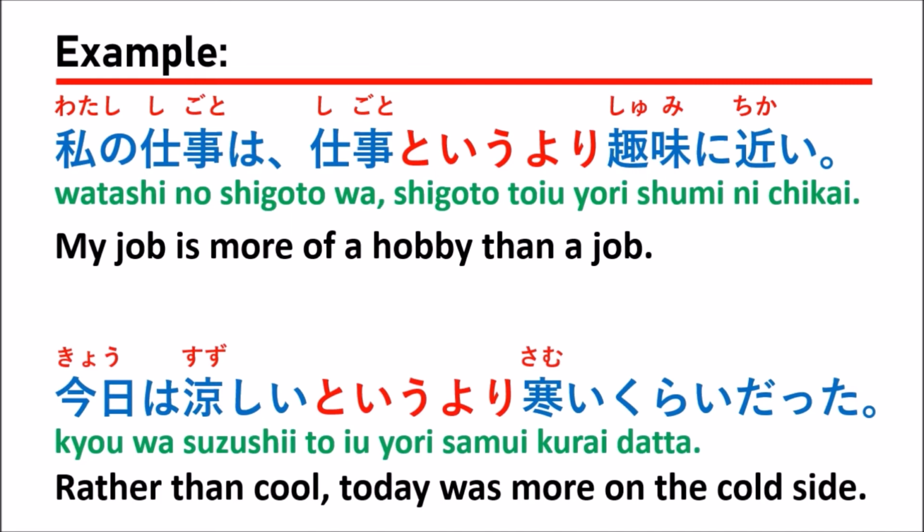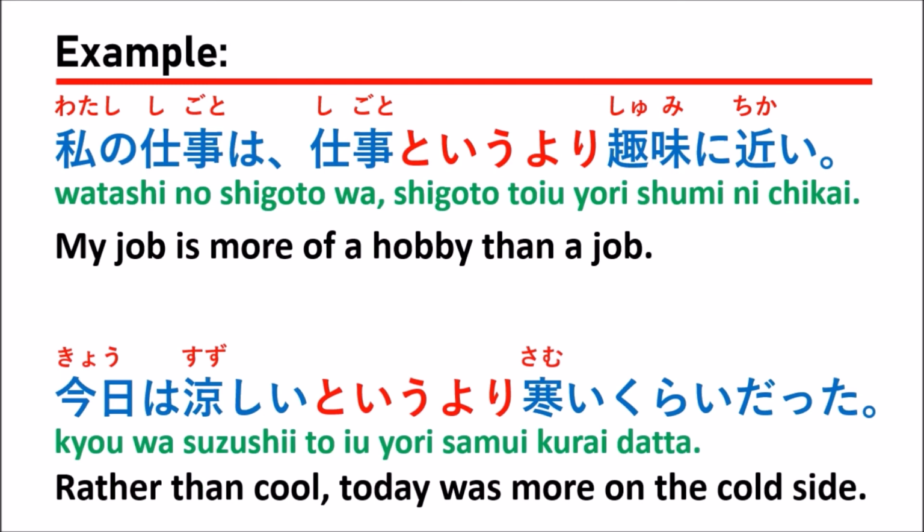In here, they want to compare between 涼しい and 寒い, right? 涼しい means cool, 寒い means cold. So they want to say that it's not cool, but it's cold. In a case like this, they can say 涼しいというより寒いぐらいだった。It means that it's more than cool, so it should be cold, right?